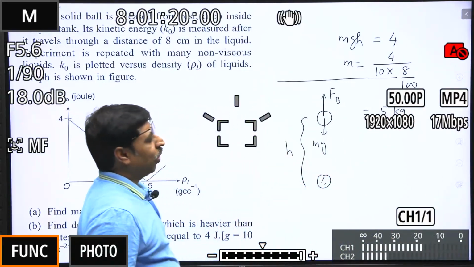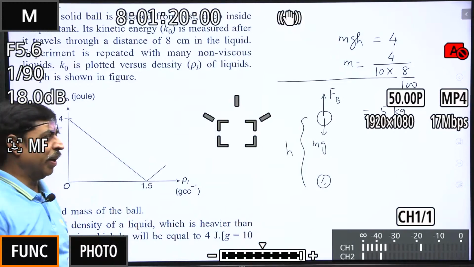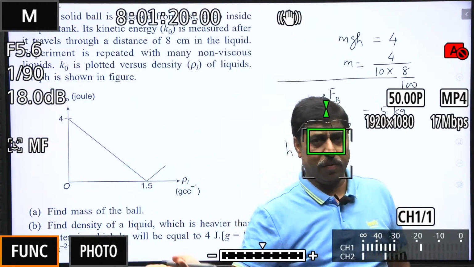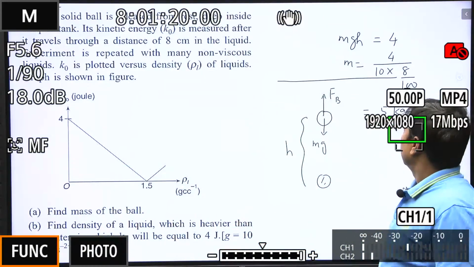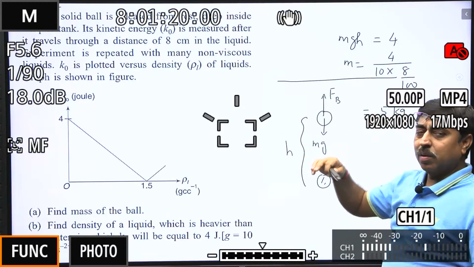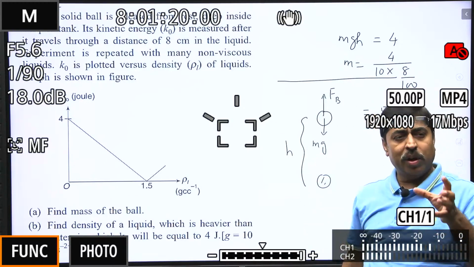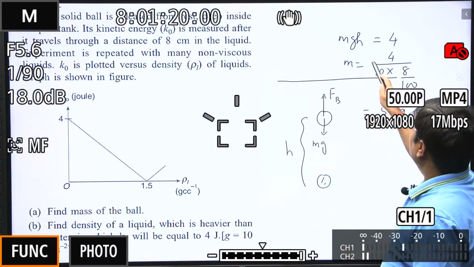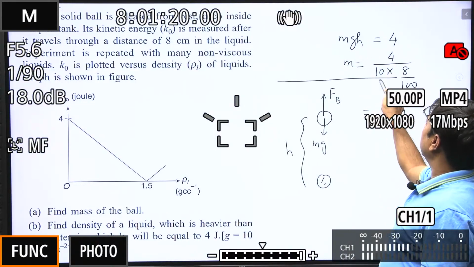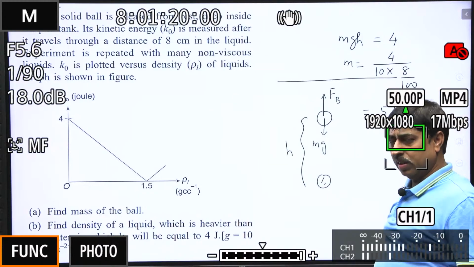Yes, 400 by 80, 40 by 8, that is 5 kg. Students, the ball has fallen through 8 centimeter, and this 8 by 100 is nothing but the distance traveled by the ball in meter. So mgh is 4 joule, therefore m is 4 divided by gh. So 5 kg is the mass of the ball.